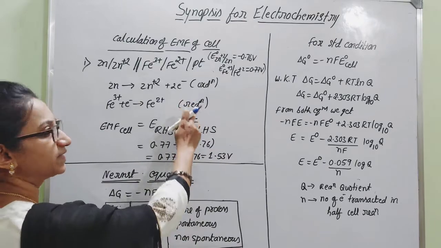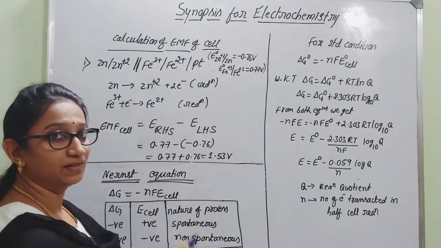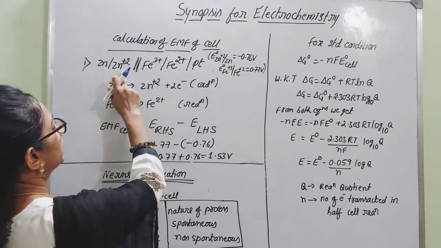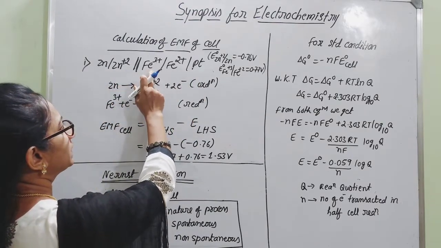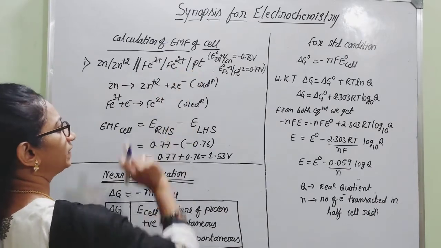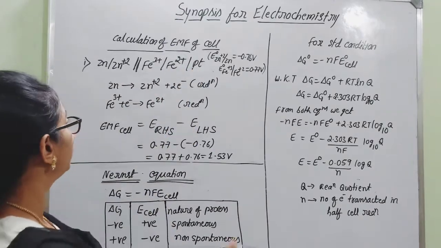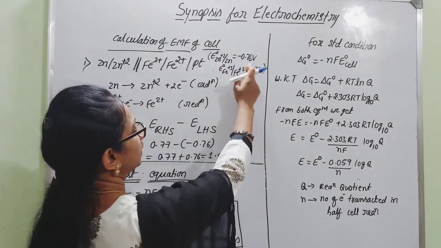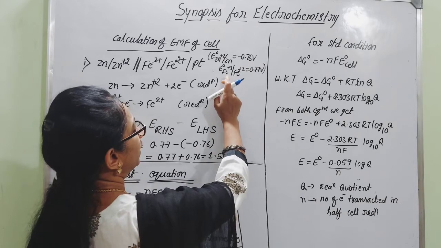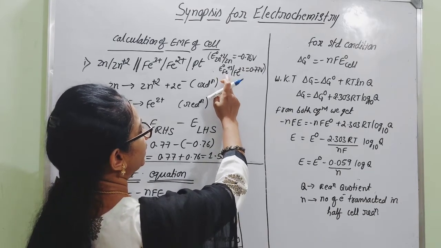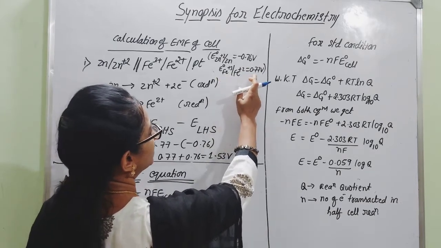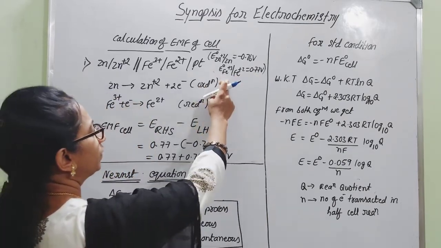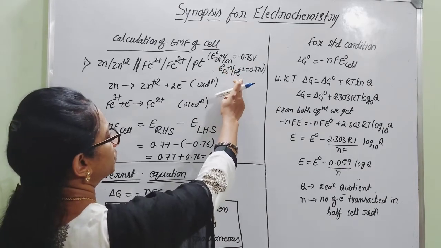Here we can take one example for calculation of the EMF of a cell. They have mentioned the cell representation: zinc is in contact with Zn plus 2, salt bridge, Fe3 plus is in contact with Fe2 plus, then with platinum, that is the noble metal Pt. Here they have mentioned the reduction potential value for zinc as minus 0.76 volt, and that for Fe3 plus into Fe2 plus as 0.77 volts. So they have mentioned the E0 values for both the zinc as well as the iron electrodes.